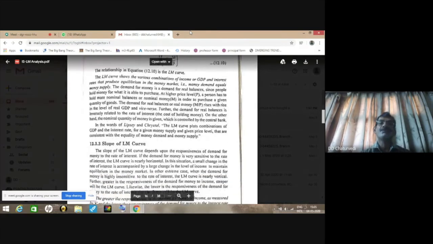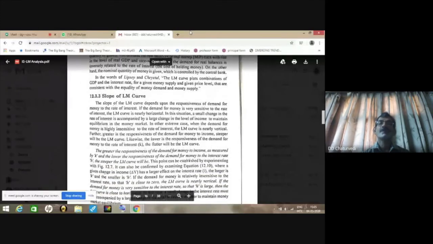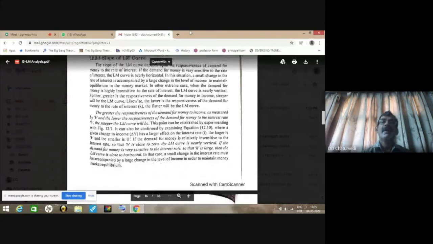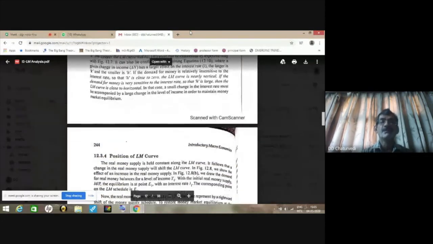And if K is 0, that means demand for money is not sensitive at all to change in income, so the slope will be 0 and the LM curve will be horizontal.